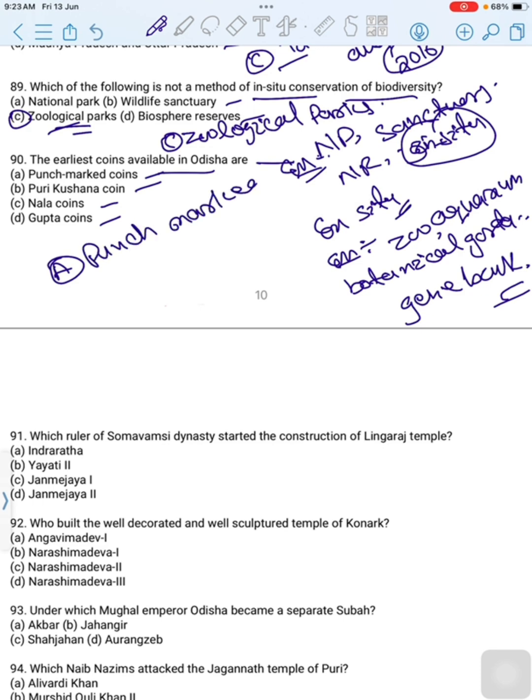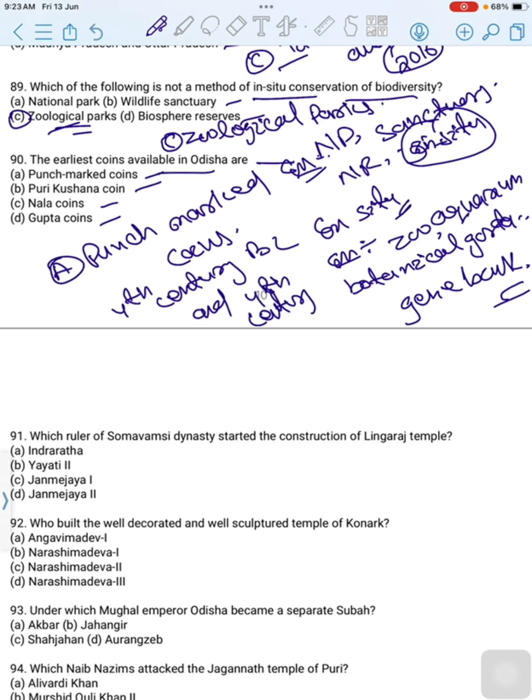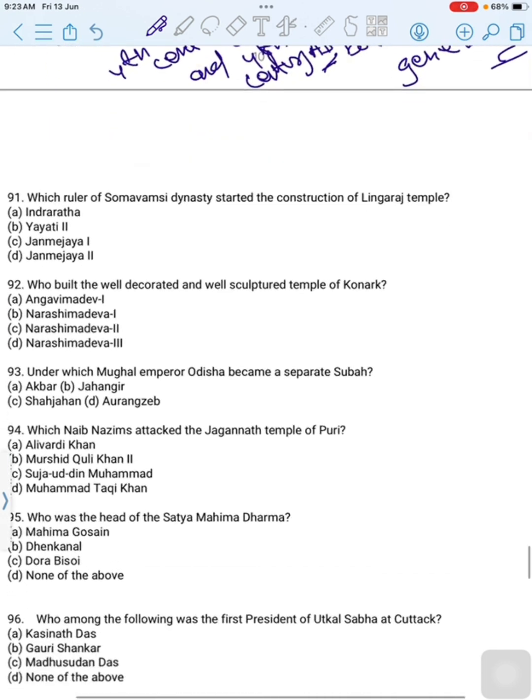coins. The earliest coins found in Odisha are Punch-marked coins. These coins were in circulation between 4th century BC and 4th century AD. Then correct option is option A, Punch-marked coin. Then move to next question.